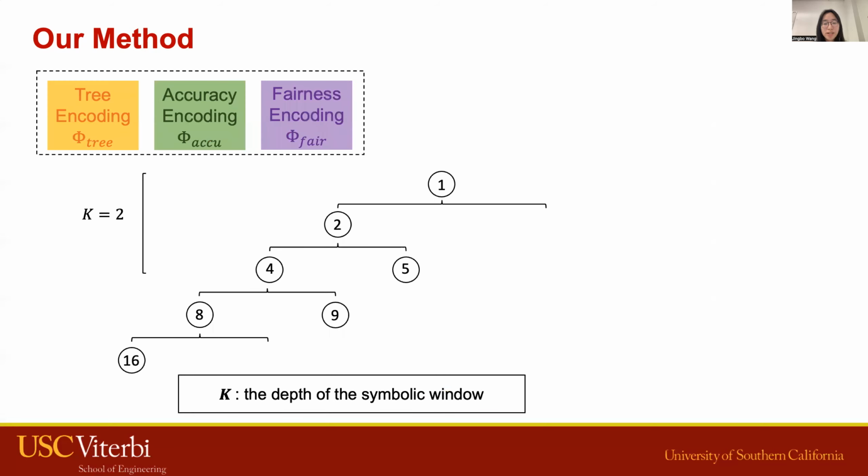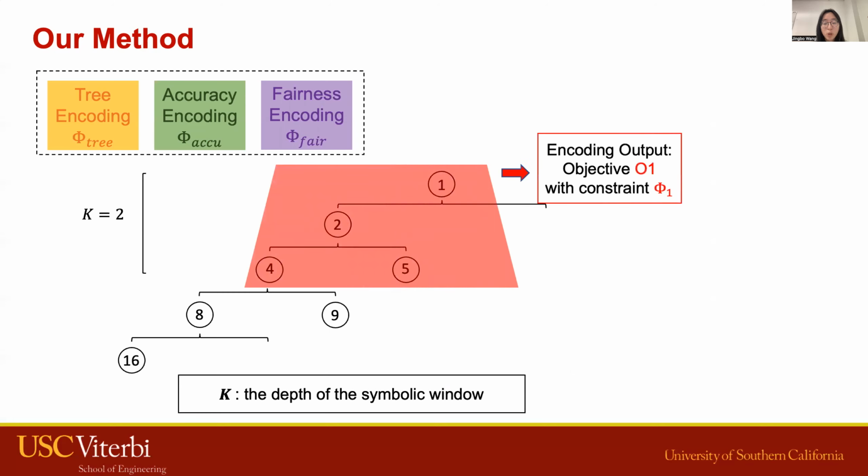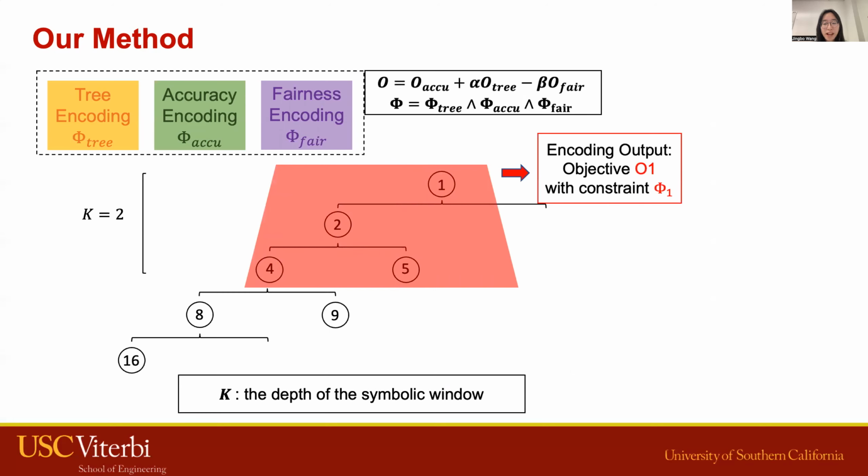Here we demonstrate how the iterative constraint solving works with steps k being 2. We first encode the symbolic constraint inside this red box and obtain the objective O together with the constraint phi. Both O and phi consist of 3 subformulas, which we will describe later.